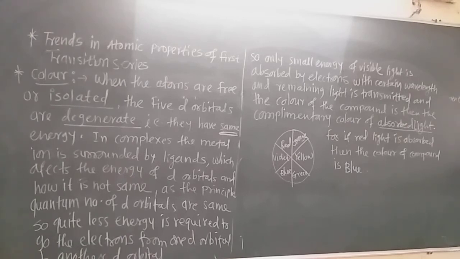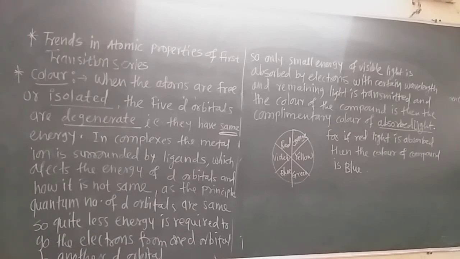But if these compounds absorb some light energy, they require a very small amount of light energy to transmit the electron from one d orbital to another d orbital.